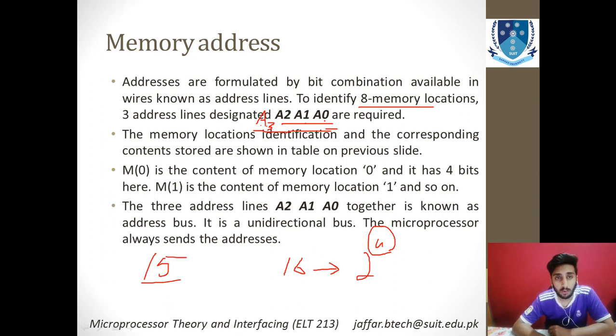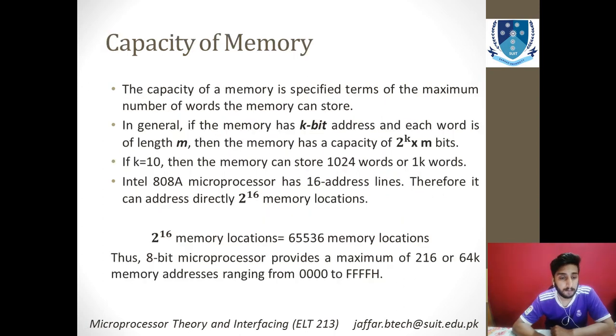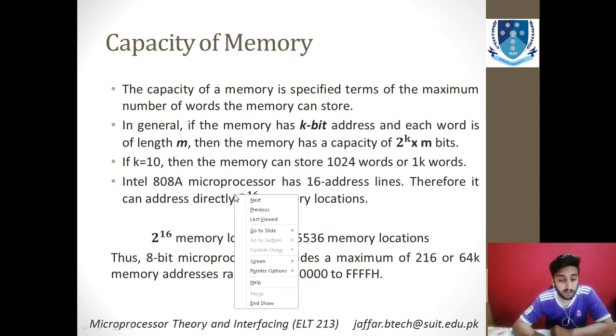We also want to make things reliable, and for that we do not want to lose any data. If you are using 3 address lines, in the case of 15 words, you can only access 8 different locations. So the data stored in locations 9, 10, 11, 12, 13, 14 and 15 will not be accessible to us if you neglect A3. So always go for the higher one to ensure the reliability of your device.